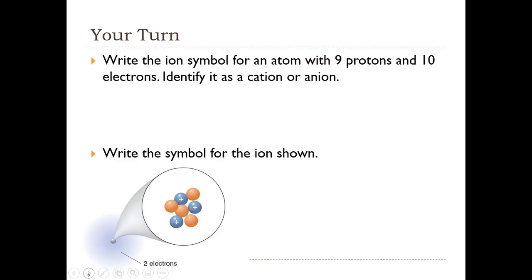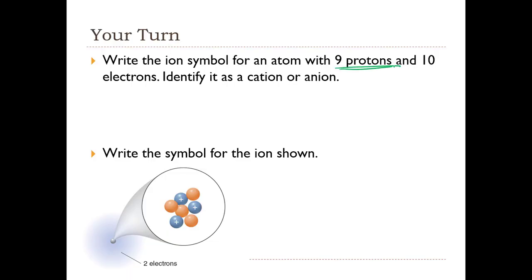Then for this one, write the ion symbol for an atom with 9 protons and 10 electrons. Identify it as a cation or anion. So which element are we talking about? How do we know? The identity of an element is given by the number of protons.